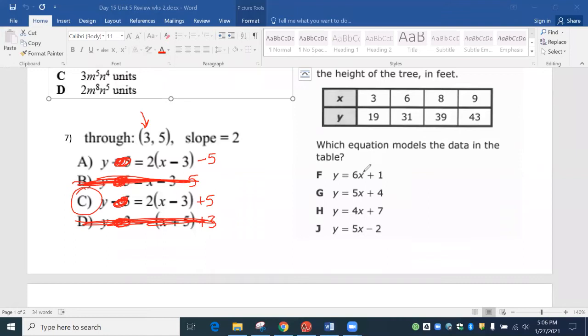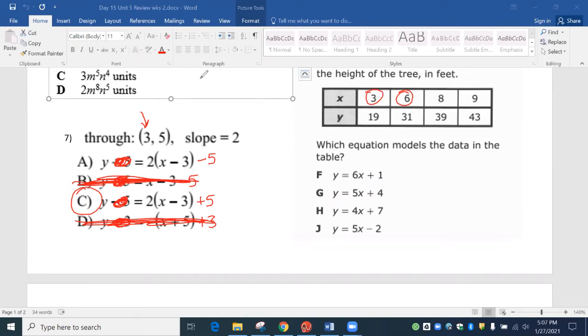Okay, so this one right here, same thing. This time y is by itself, so we're typing these in. We will type in the x's. And you got to test at least 2 of these, okay? We didn't test 2 of these because there wasn't 2 to test. You had to do the slope and that. But when there's a whole bunch, you have to test at least 2. So we're going to type in 3, see if we get 19, type in 6, see if we get 31.